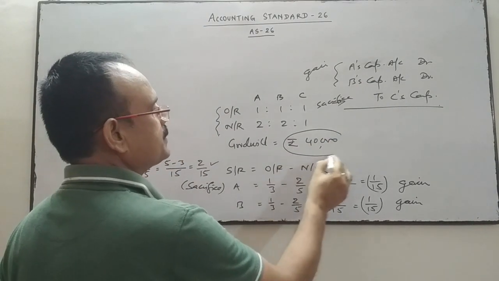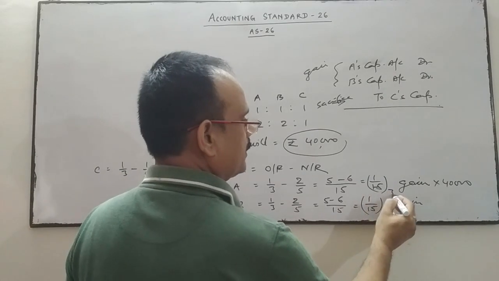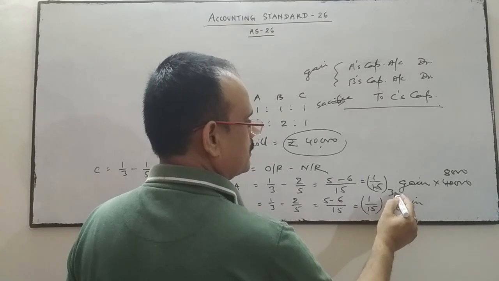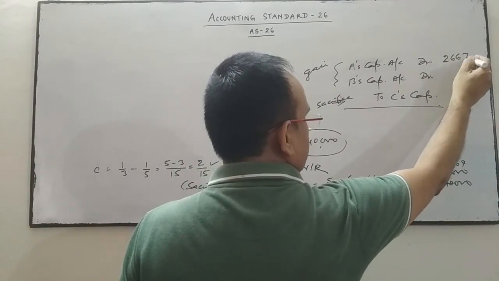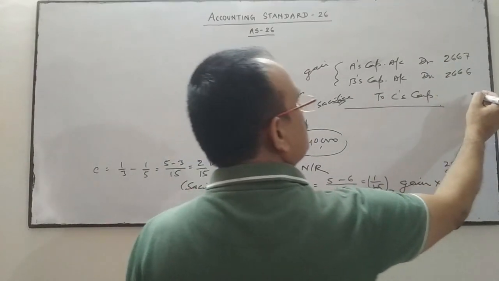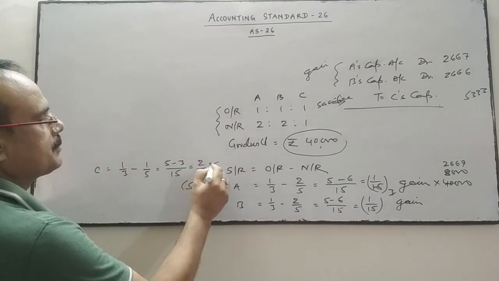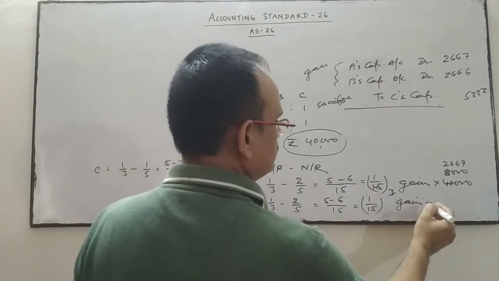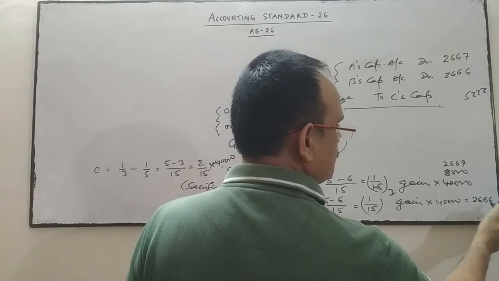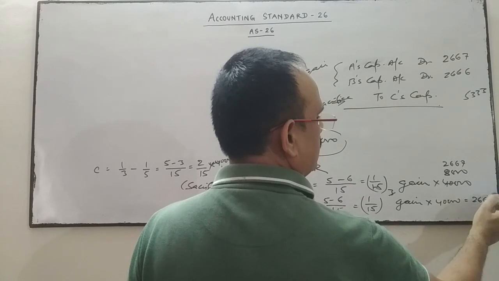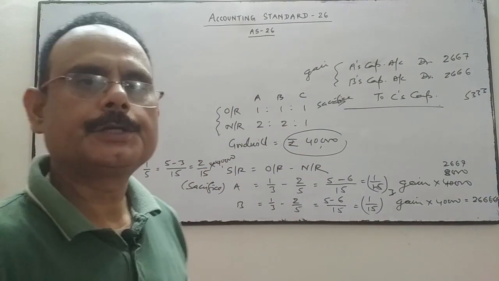The valuation of goodwill on the date of change in profit sharing ratio is 40,000, so it will be multiplied by 1/15. 1/15 into 40,000 is 2,667, 2,666, and here it is 5,333 when it is multiplied with the 40,000. 66.66, so 67. In this way, we will do the treatment of goodwill.